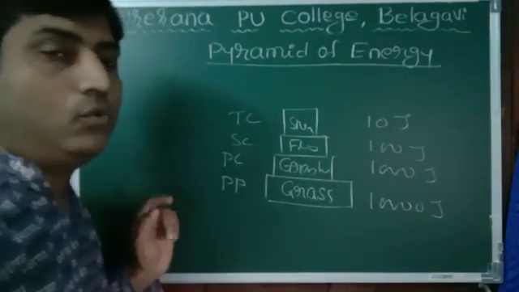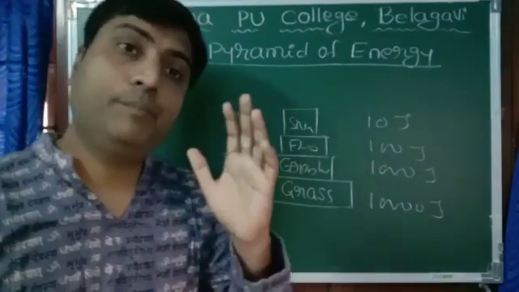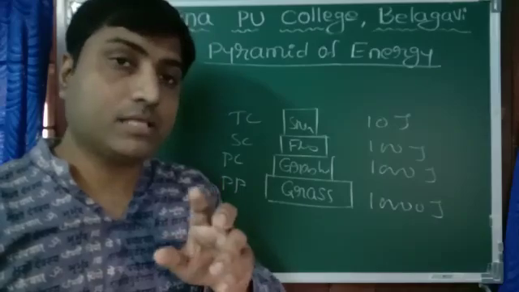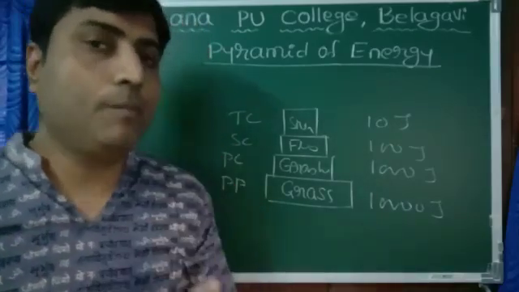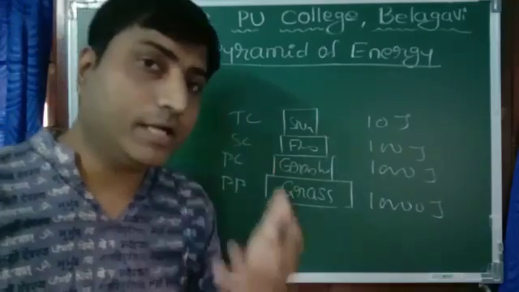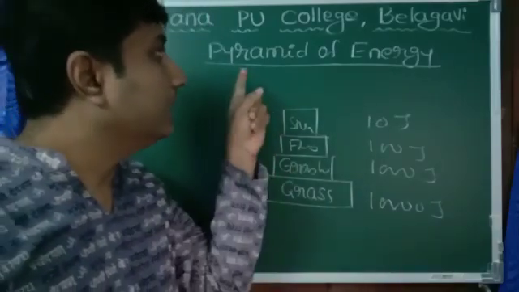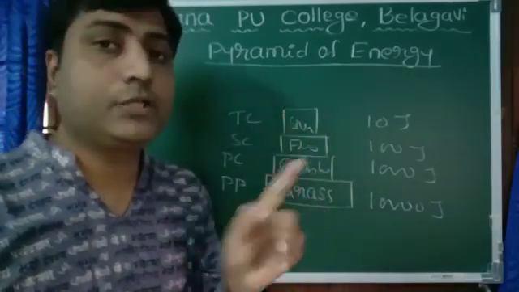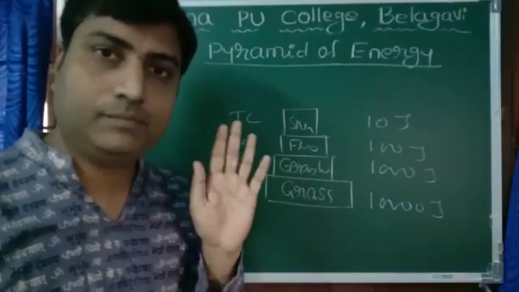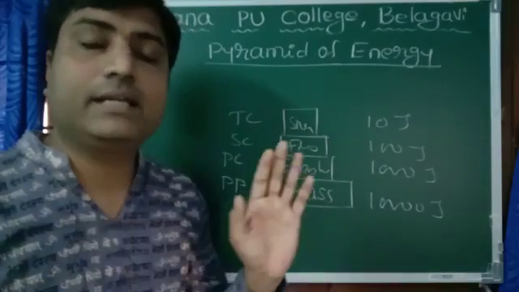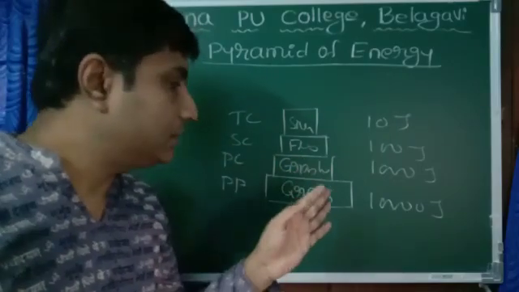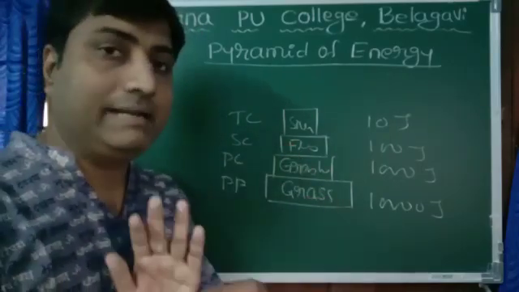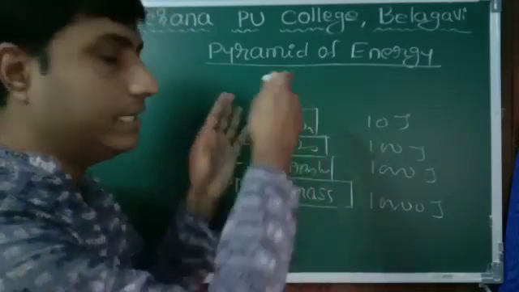One thing we have to remember. In the case of pyramid of number, we gave an example for inverted pyramid. In the case of pyramid of biomass, we gave an example of inverted pyramid. But in the case of pyramid of energy, there is no inverted pyramid. Energy always decreases, never increases, as we move from the bottom to the top.